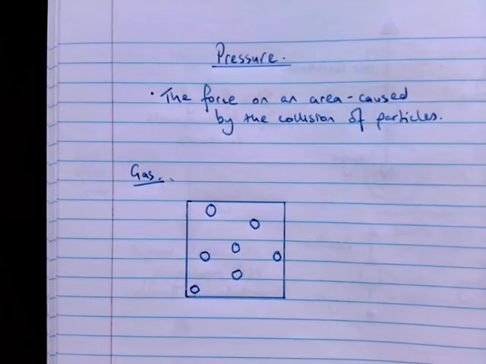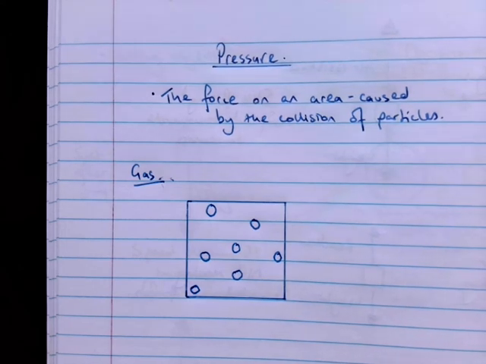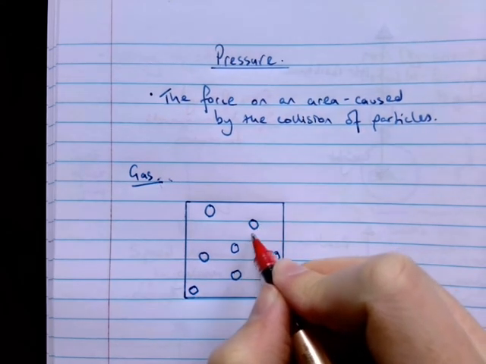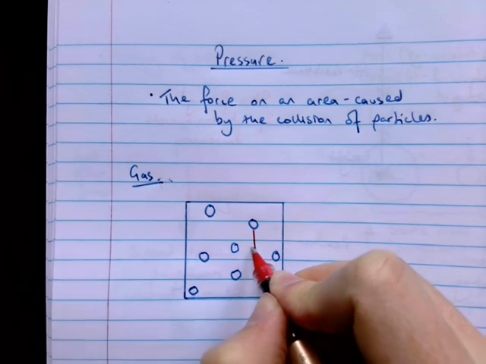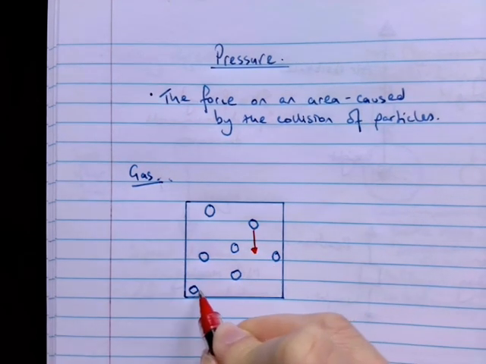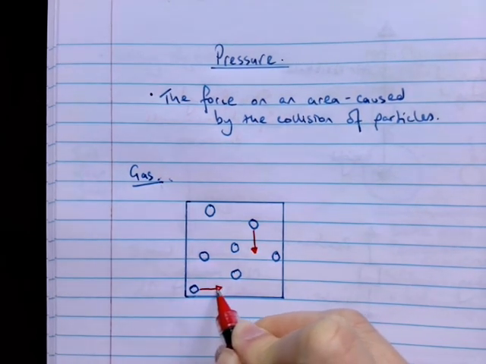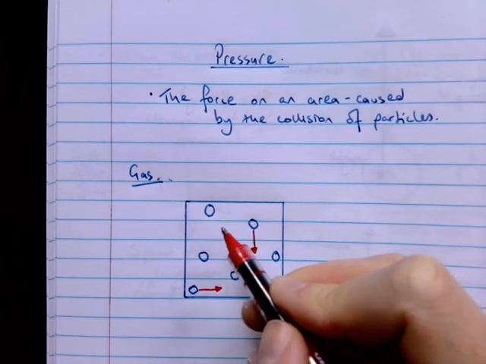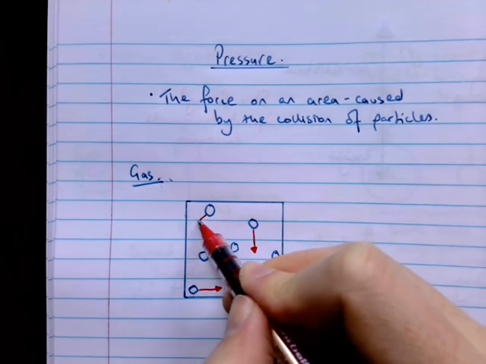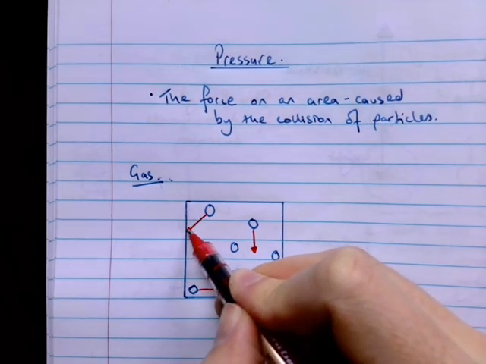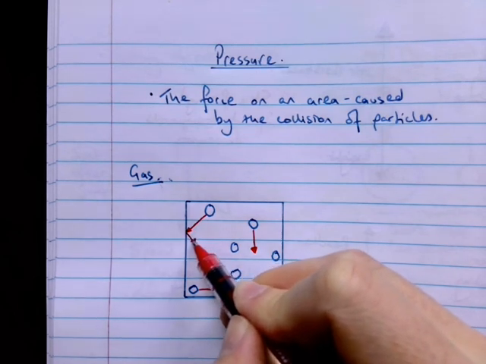All right, so what happens is, as the particles move around, this particle might be moving in this direction, and this particle is moving in this direction. As they move, eventually they're going to collide with the wall and then bounce off.